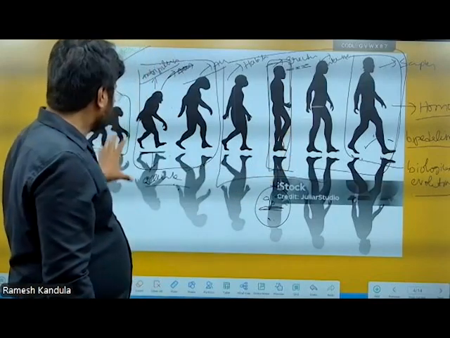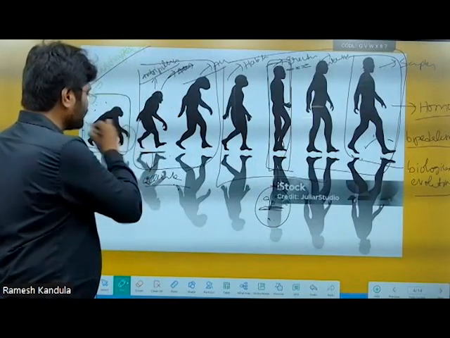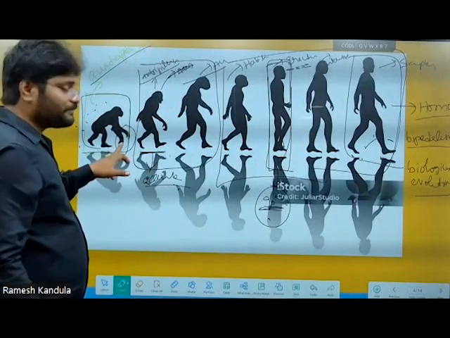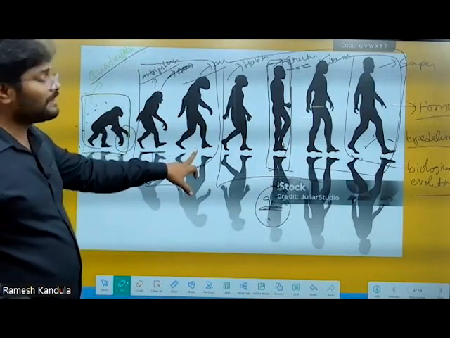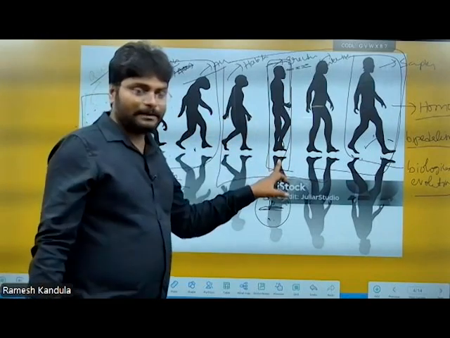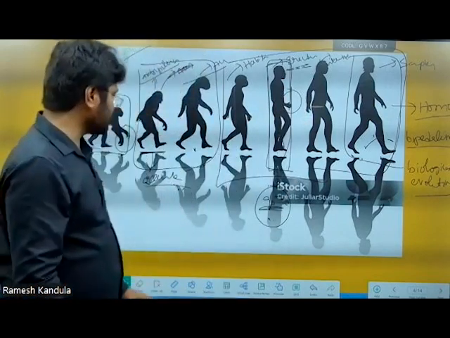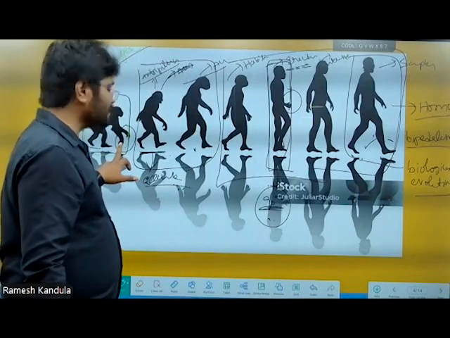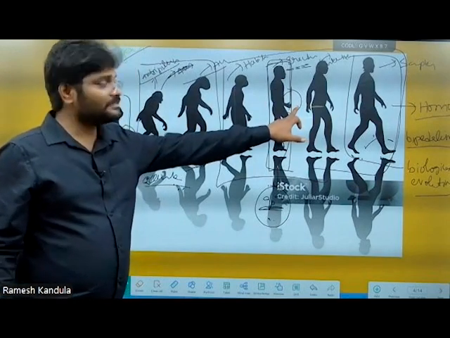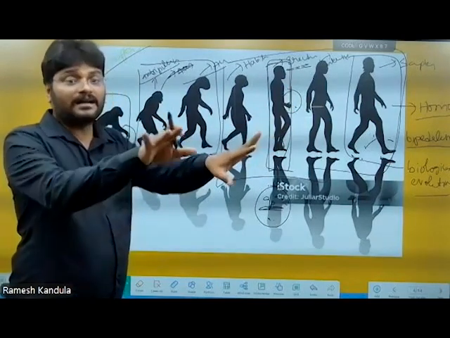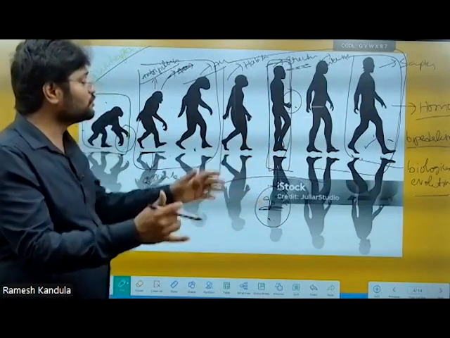Understand? Now you can see here that these four limbs are used for walking. But when they moved into occasional or semi-bipedalism or complete bipedalism, you can see the hands got freed. Here the front limbs are used for walking; here the front limbs have no role in walking. That means the hand anatomy completely changed from walking to using tools.